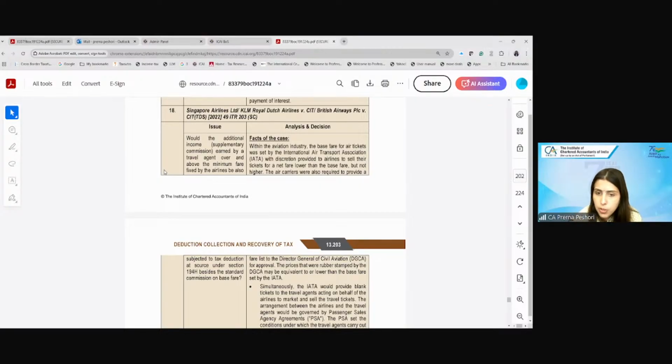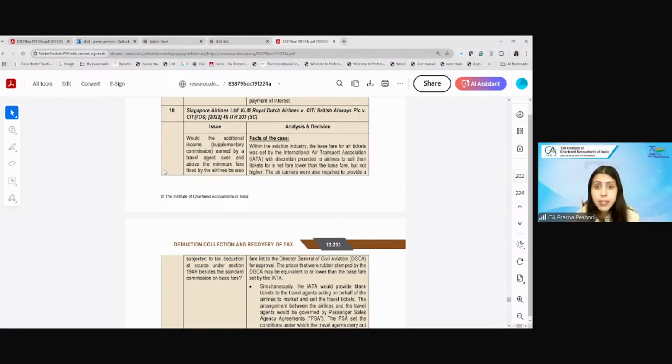would be paid to Make My Trip for the services as a standard commission based on the base fare set by the International Air Transport Association. So if you see, when you try to book the tickets, you just press on the price once and you will see the base fare. There is a certain passenger service fee, there is this commission of Make My Trip, and finally the total amount.